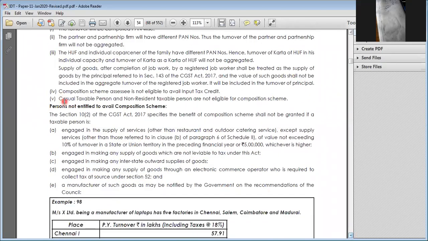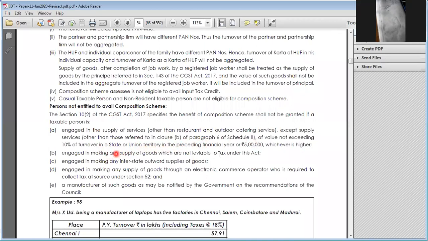Okay, a casual taxable person or non-resident person is not eligible for the composition levy scheme. Persons not entitled to avail the composition levy scheme: we have already said that supply of services shall not be more than 10% or 5 lakhs, whichever is higher. It shall not be more than 10% or 5 lakhs, whichever is higher.